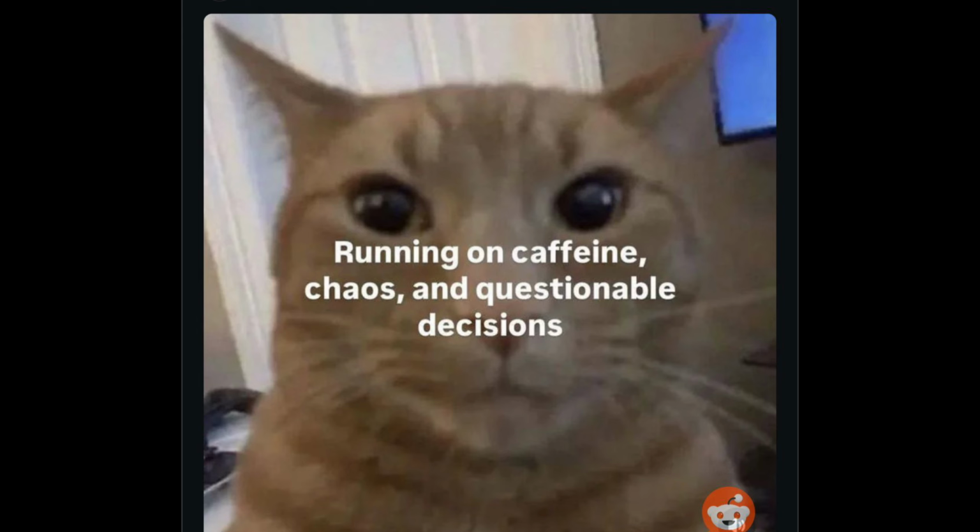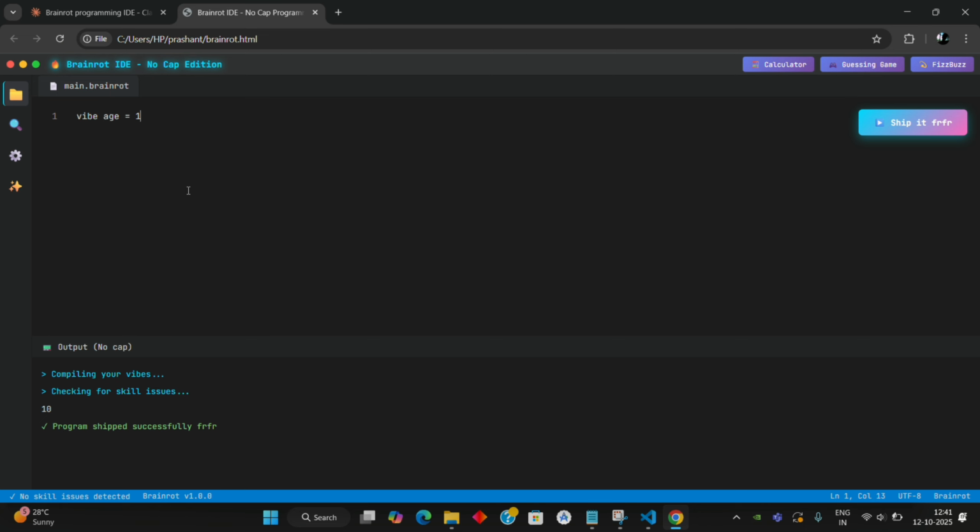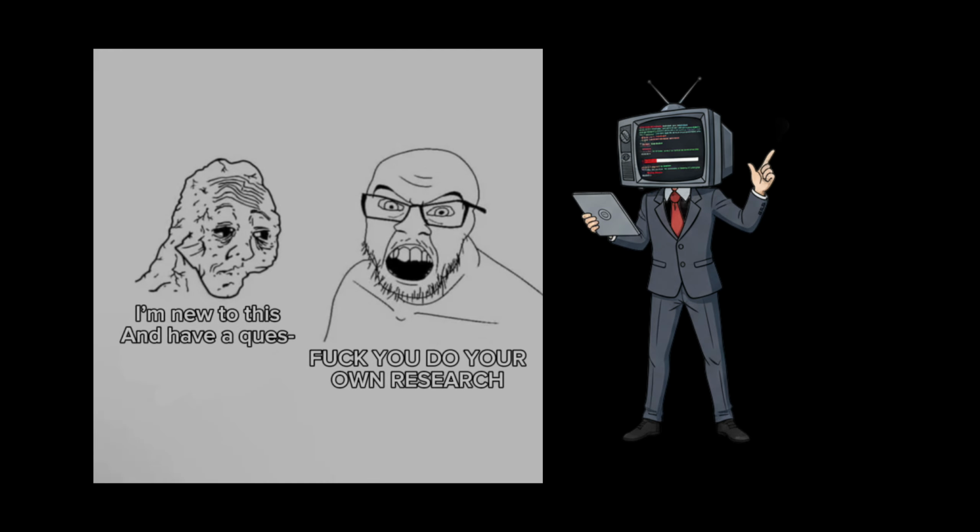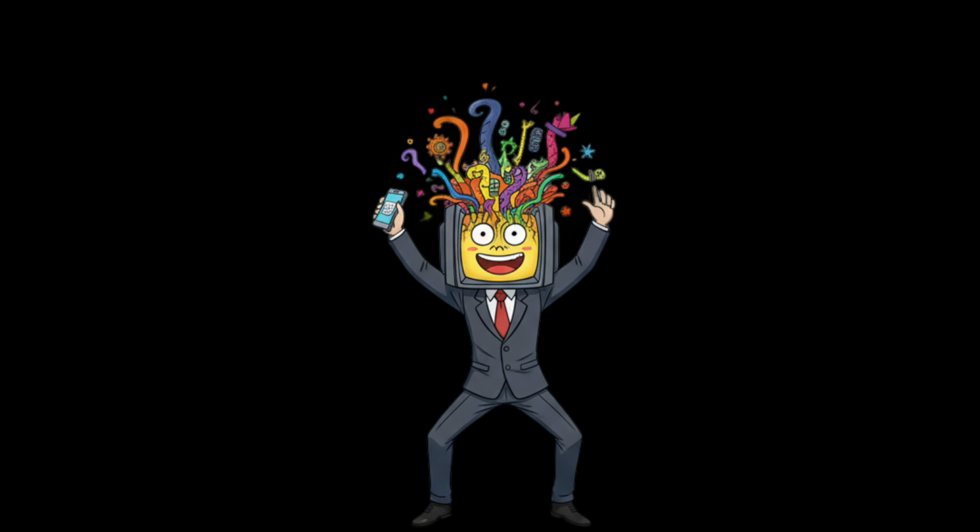Okay, next up, conditionals. In Brainrot, instead of if, you say sus. And for else, you say now. Because obviously, why use normal syntax when you can make your compiler sound like a Discord mod? So I wrote, vibe age equals 17. Sus, age less than 18. Yap, opinion rejected. Now? Yap, okay. And guess what? The output said, opinion rejected, which is the exact same thing every Reddit thread says to anyone under 18. It's working perfectly.